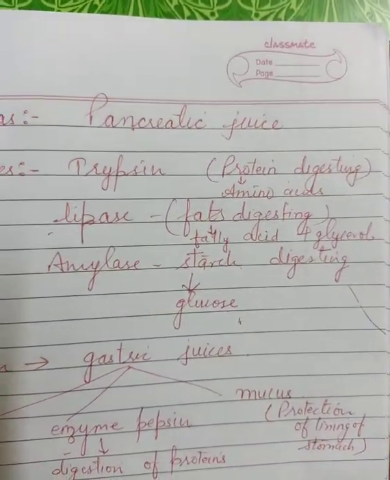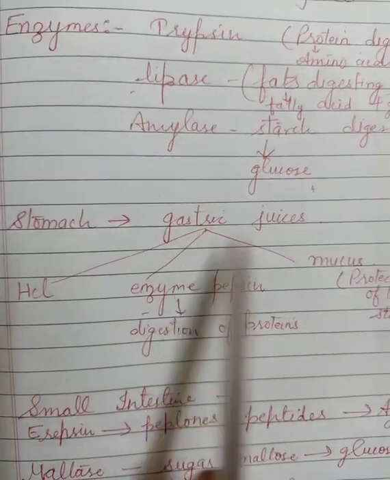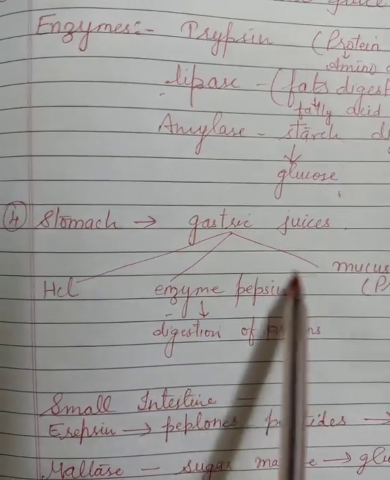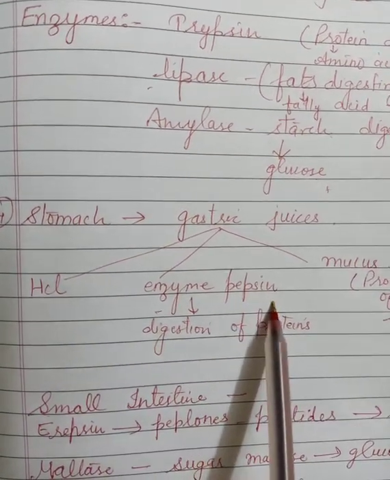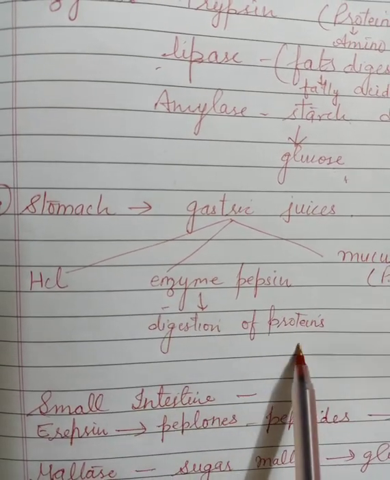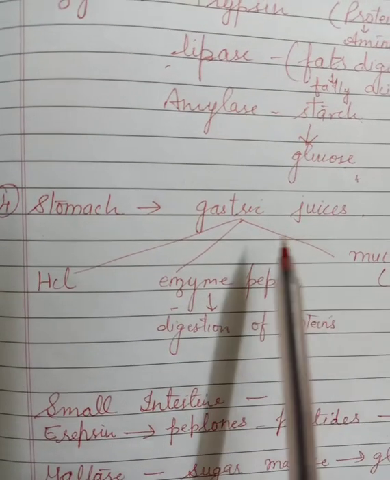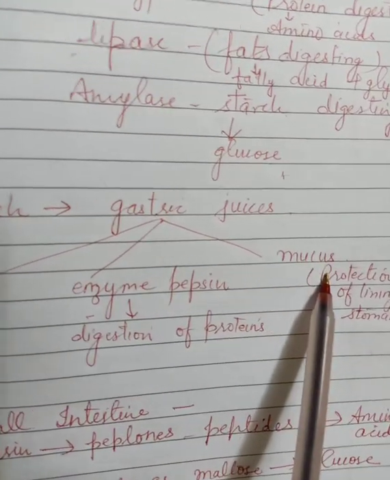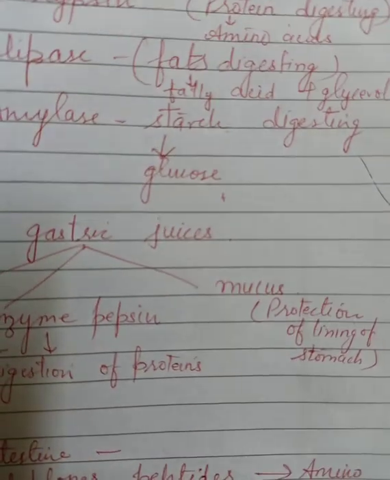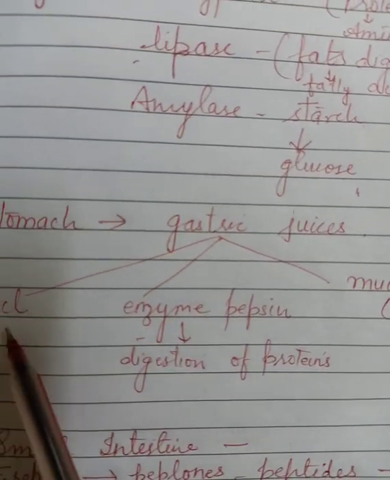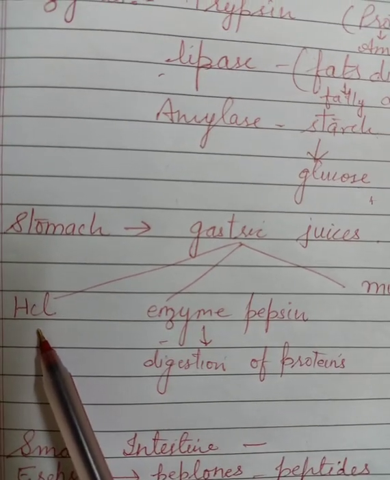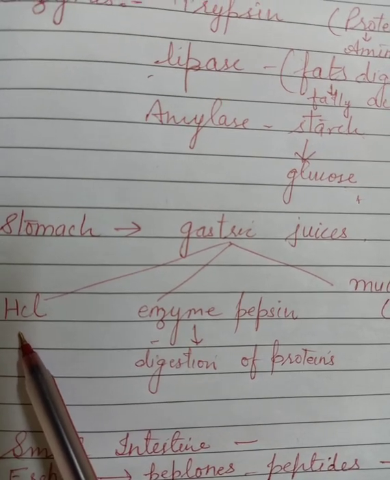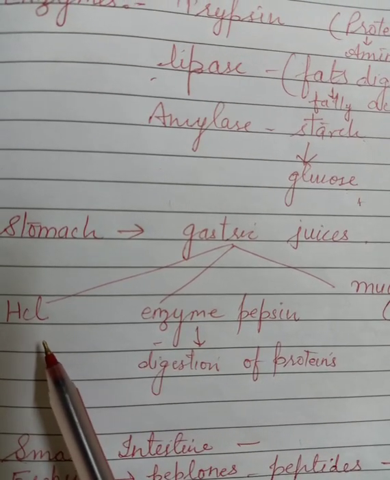Now the next is the stomach. The stomach contains gastric juices. Gastric juices contain only one enzyme, and the name of the enzyme is pepsin. Pepsin helps in the digestion of proteins. Other than that, gastric juices also contain one liquid substance that is called mucus, and one acid present inside our body, that is HCl. HCl means hydrochloric acid. Hydrochloric acid is the acid that is always present inside our body.